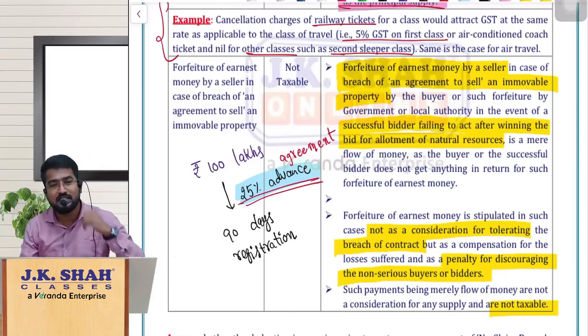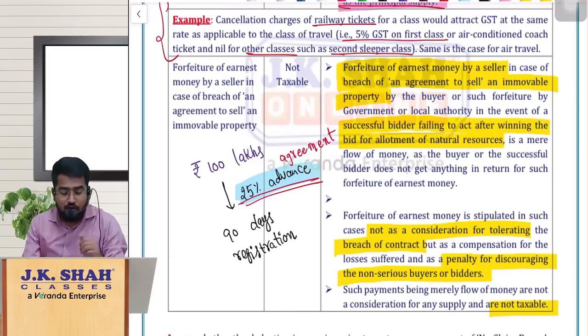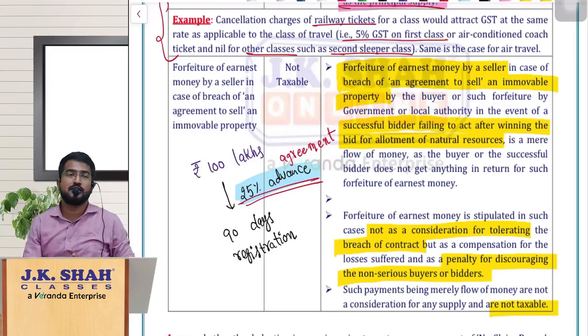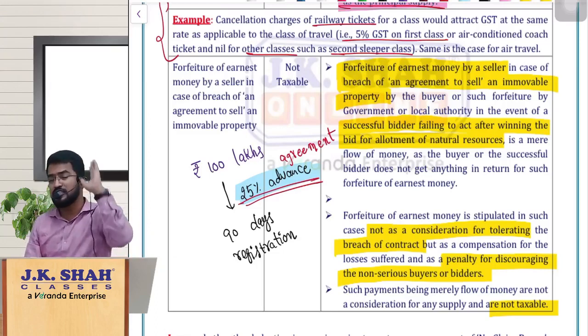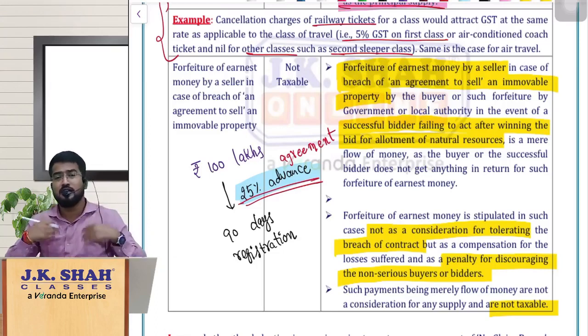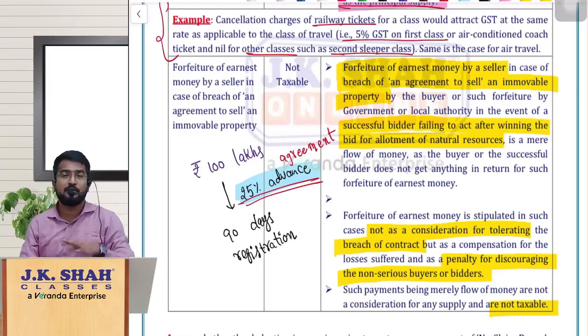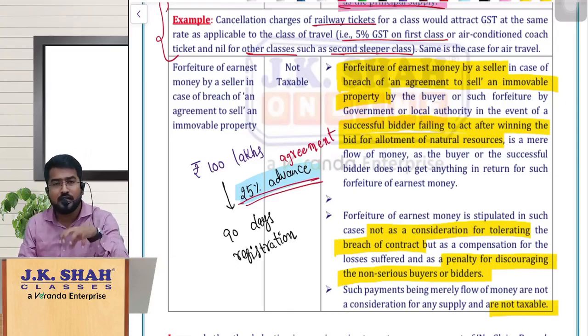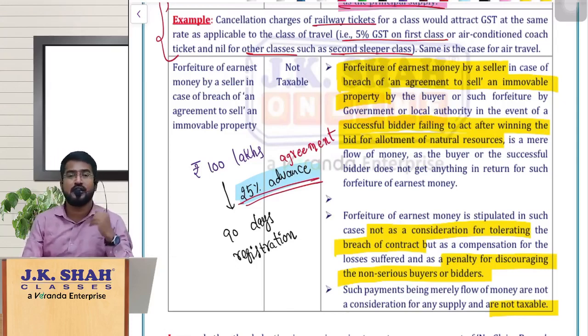Why? Because my agenda is primarily to sell the property. The government's agenda is primarily to allot the natural resources or allot the mines and get consideration from that. It is not like, okay, you breach it in the middle and I will be happy with the damages you are paying or the forfeited amount I got. No, that is not the case here. Please understand, here there is no agreement to tolerate an act.